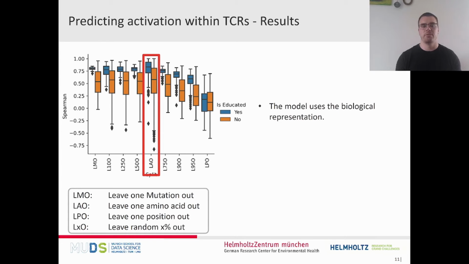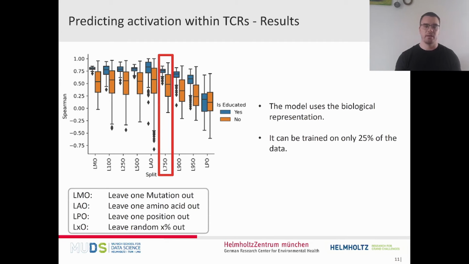First, when we leave a whole amino acid out of the training set, so the model has not seen mutations with this amino acid, the model still has quite high performance. So this builds trust that our model actually uses this biological representation, because otherwise it would not be possible to generalize to an unseen amino acid.